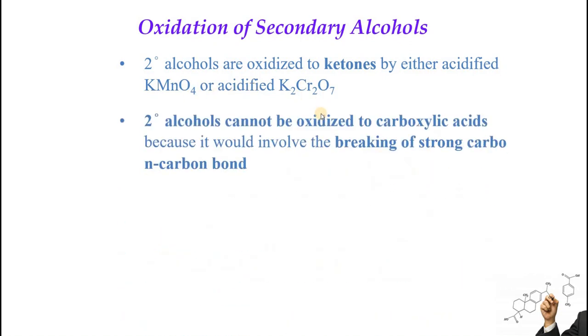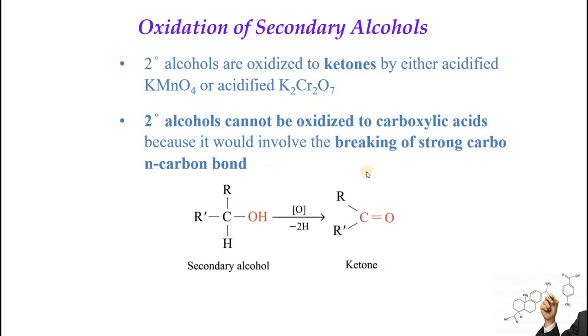These ketones cannot be further oxidized to carboxylic acids because that would involve breakage of a strong carbon-carbon bond. So ketones will not be further oxidized, and secondary alcohols are oxidized by removal of hydrogens. You can see this hydrogen and this hydrogen are removed. Carbon and oxygen are developing a double bond. If you want to make it a carboxylic acid, you will have to break this carbon-carbon bond, which is very difficult. Ketones cannot be oxidized that easily.